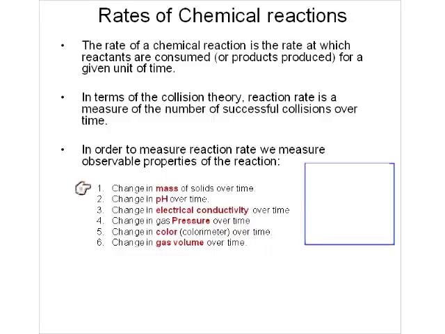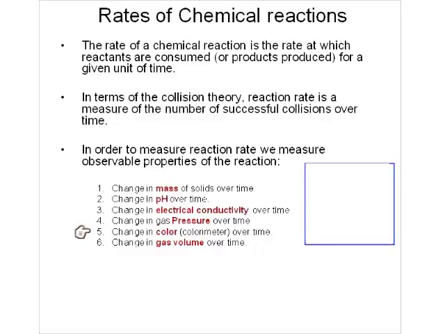Now some of the things we can measure here, if we're measuring the change in rate over time, could be the change in mass if it's a solid. If it's an acid or a base that's present in a chemical reaction, we can measure the change in pH over time by using a pH meter. We could measure the electrical conductivity over time if the reaction involves ions. If the reaction involves gases, we can measure the change in pressure over time.